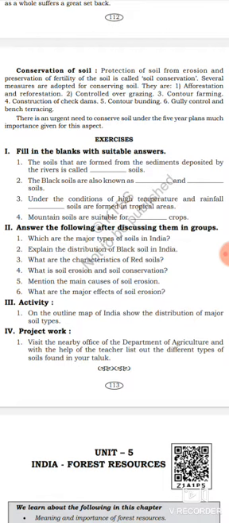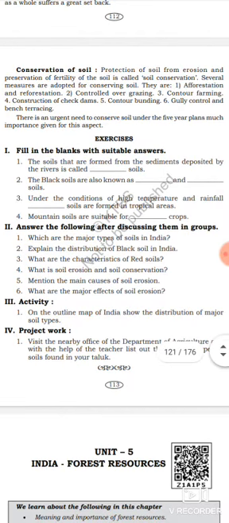Sixth one, gully control and bench terracing. These are the measures or methods for conserving the soil. Got it? There is an urgent need to conserve soil. Under the five-year plans, much importance was given to this aspect.